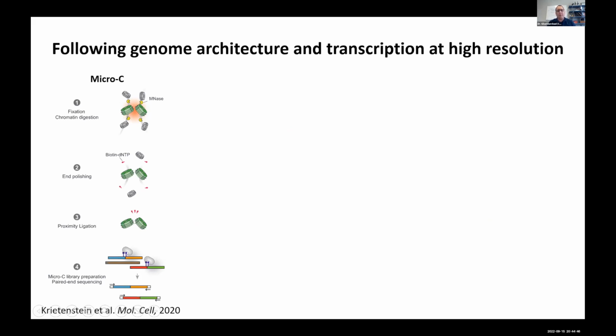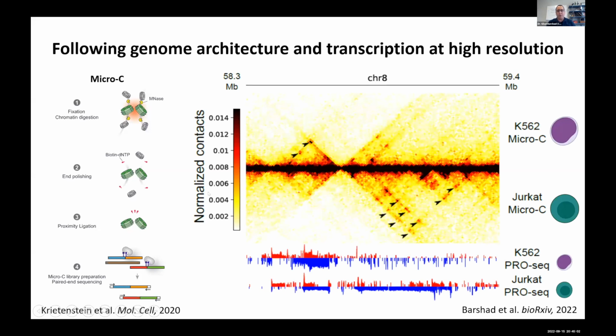By capturing these ligation junctions, we can map those reads to the genome, where each side of the read will map to a different locus in the genome. They could be, again, kilobases to megabases apart, but close enough to ligate. So we can present these contacts in contact heat maps, where the axes here are the genome sequence, and the intensity of the color represents contact frequency.